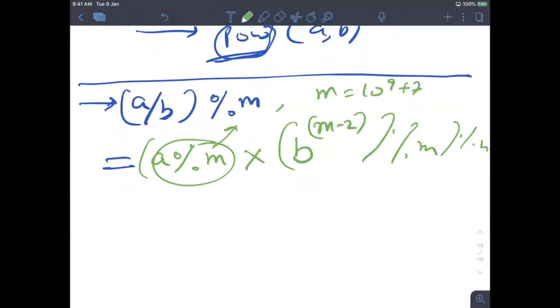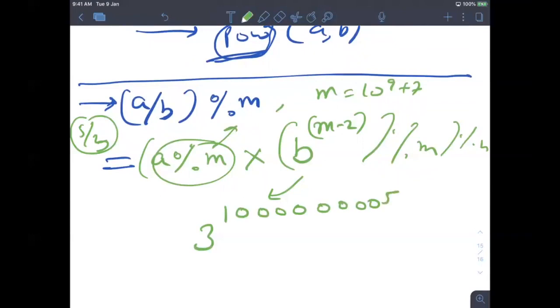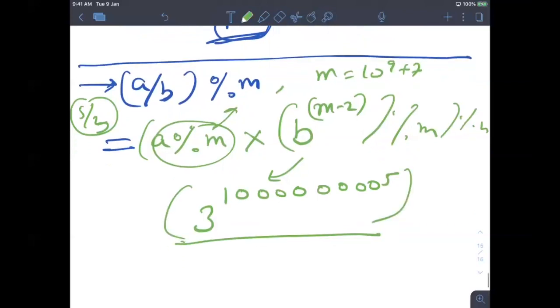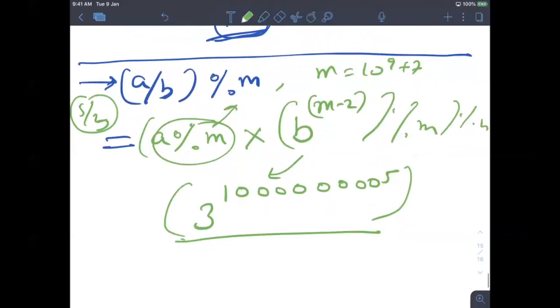Let's say you are calculating 5 by 3. So this part will become 3 to the power 10 to the 9 plus 7 minus 2, which is 10 to the 9 plus 5. Now you can never calculate it directly, because you don't have any data type to store this.